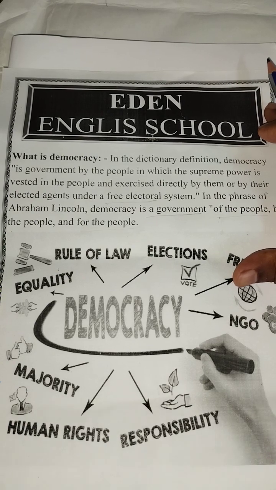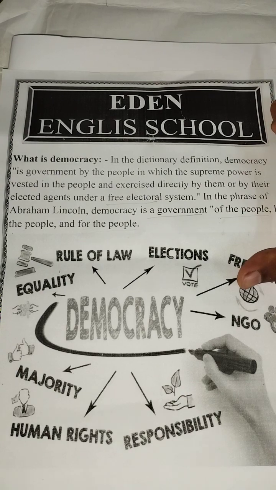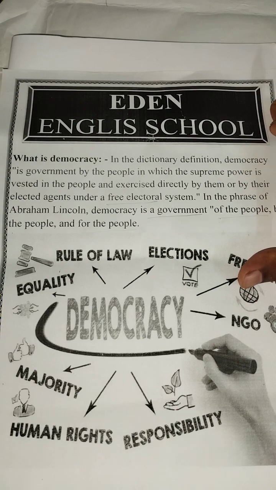If he works well for the common people, then after 5 years he is elected again. If he works badly for the common people, then he would not be elected, he can be changed by the people. That means the elected leader can be changed by the people. The ultimate holder of the power is vested in the hands of the people.